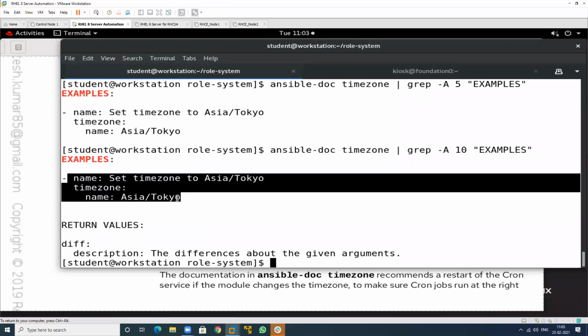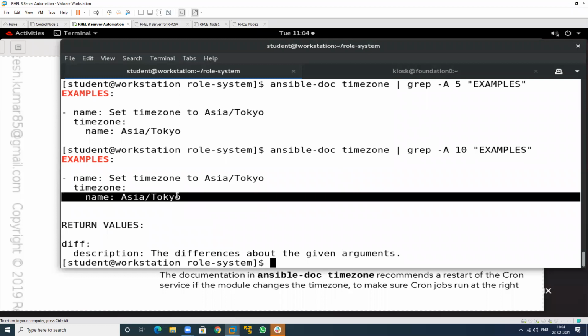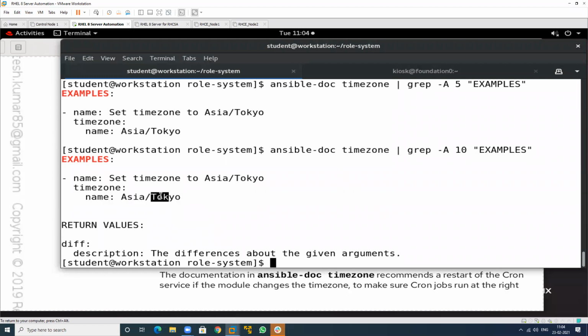So Asia, Kolkata. If I need to change from Tokyo to India, then we have to write Kolkata. In India, we have data centers, so we have to write Kolkata. If we have the data center in another country, then you have to write the time zone of that particular country. So this is the concept.